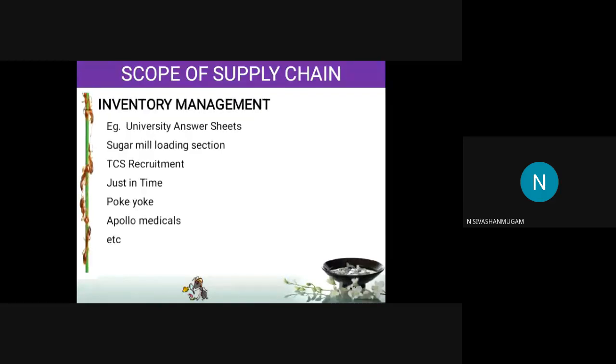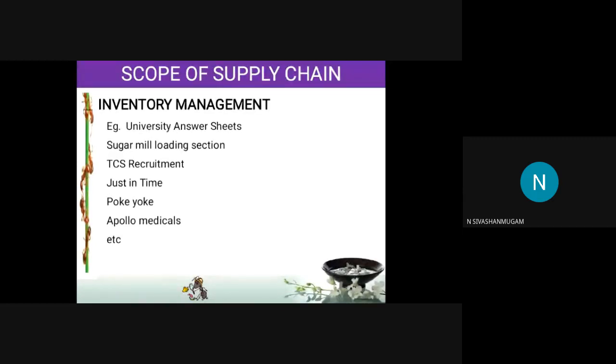Okay, next is inventory management. What is inventory management? For example, in university, you are getting the answer booklets from the university. Let us assume there are 1,000 students studying in a college. The university will send exactly 1,000 books. They will not send even a single extra book. If any book is damaged, we have to send it back, and for that they will send a replacement. Why are they doing that?